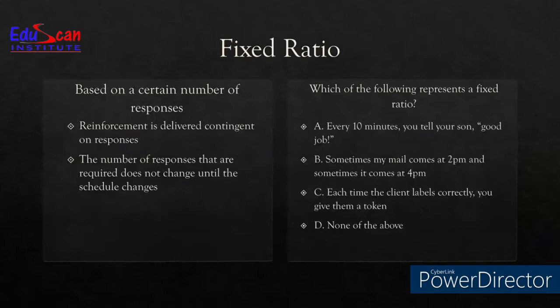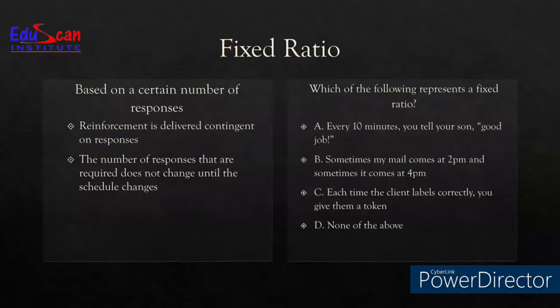Each time the client labels correctly, you give them a token. Now let's look into it again with details. Each time the client labels correctly, that means we're talking about a correct response, you give them a token. Token is a reinforcement. So this is an example of FR1.